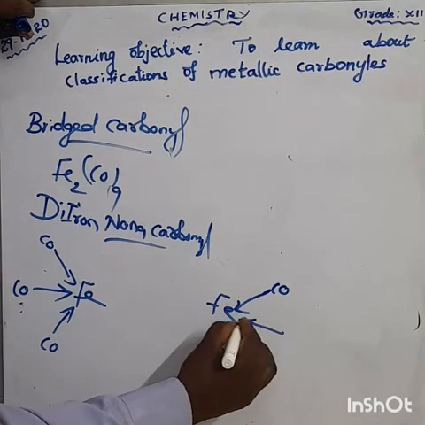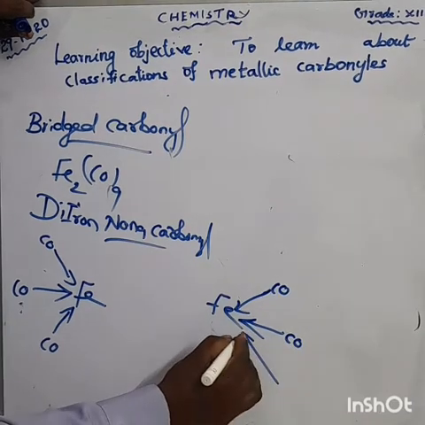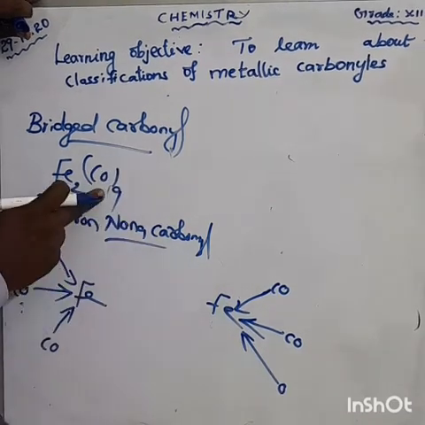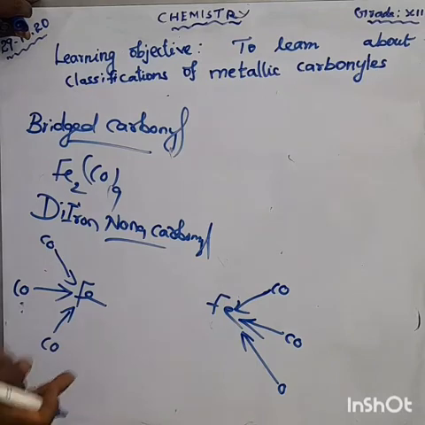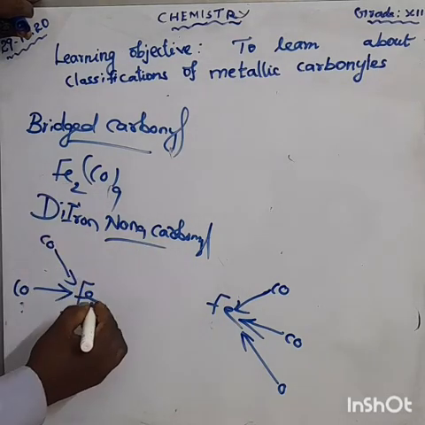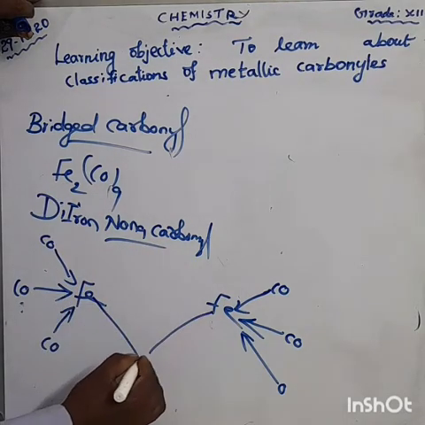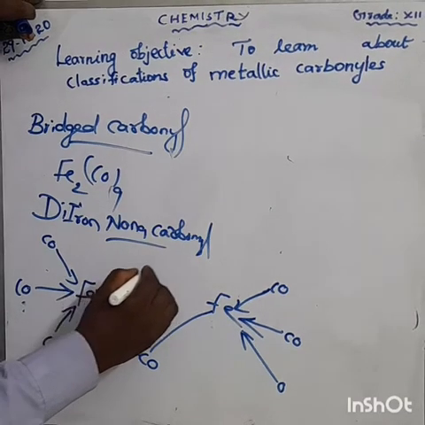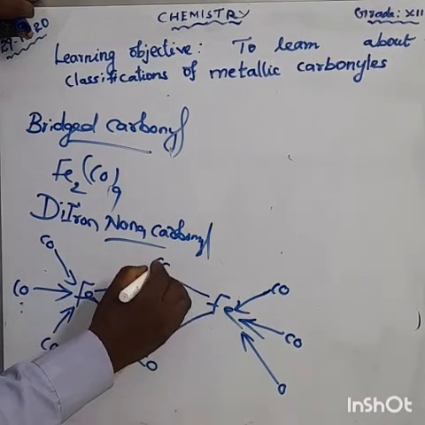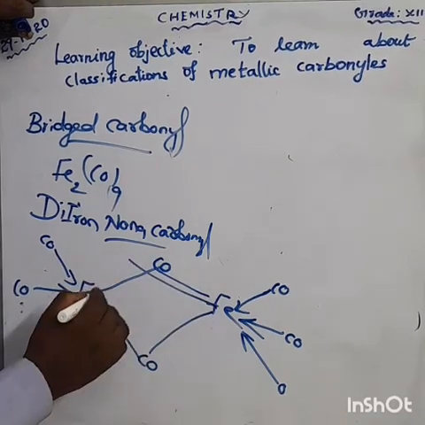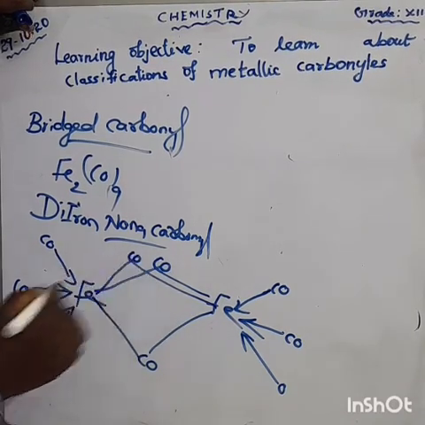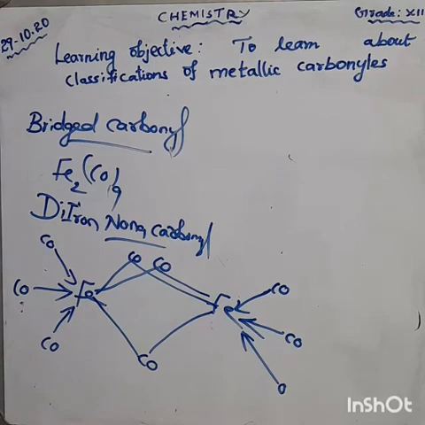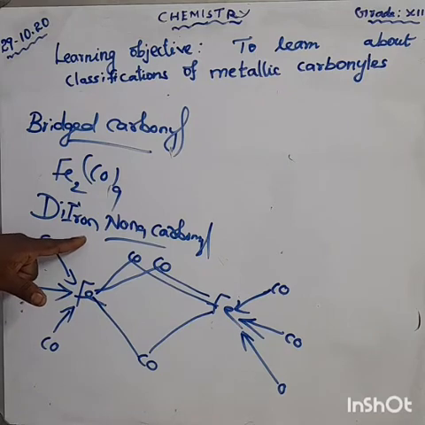Out of 9, 6 are over. Then how much remaining? 3 remaining. What do you write here? CO, bridging, again one more CO. Can you draw the structure? This is the structure of di-iron nonacarbonyl.